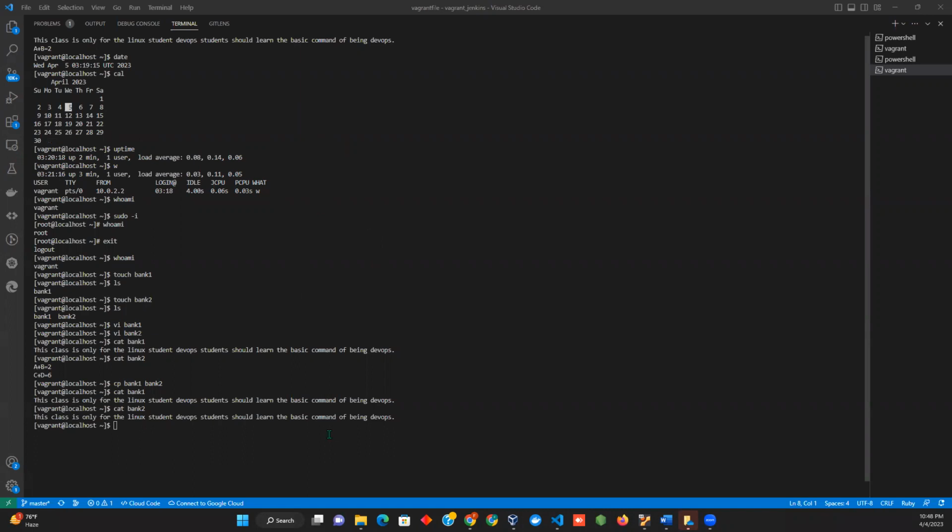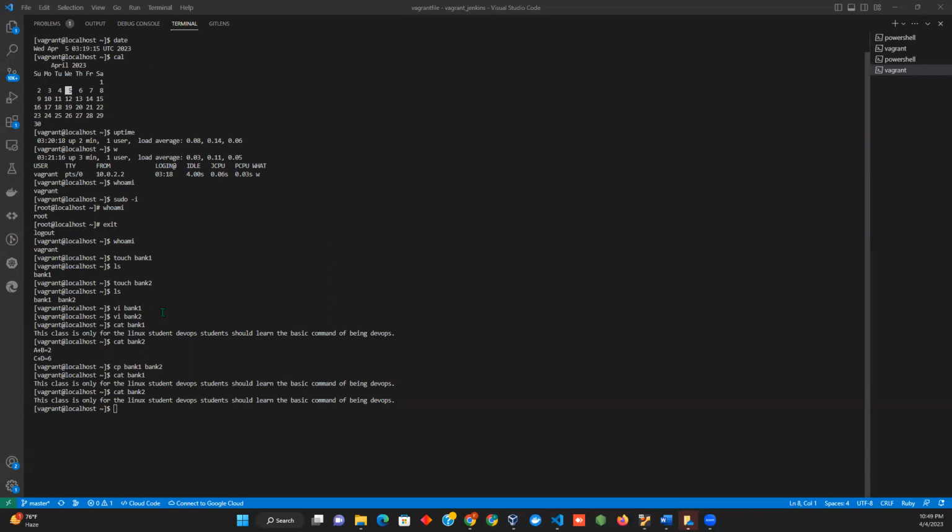Remember that yesterday we stopped here, right? I was trying to explain the concept behind the file. Yesterday we created two files. The first file was bank one, and the second file was bank two. From bank one we put some content, and from bank two we put some content, okay? The main idea was to display the content of your file.